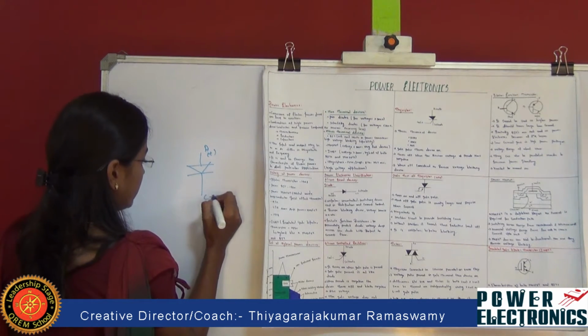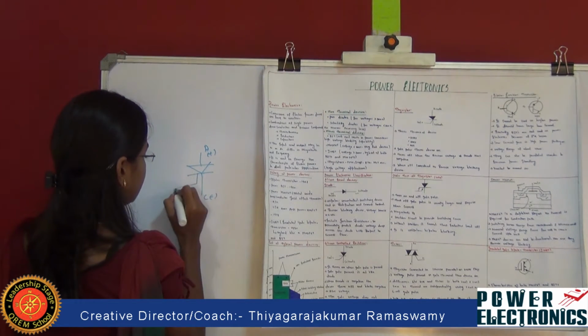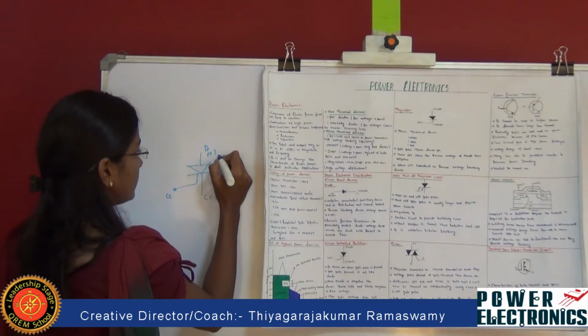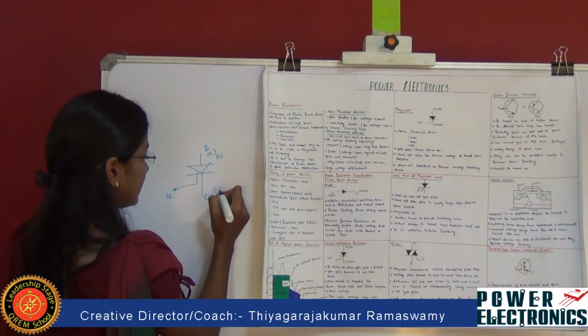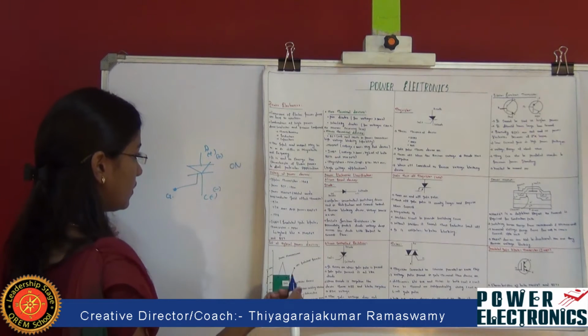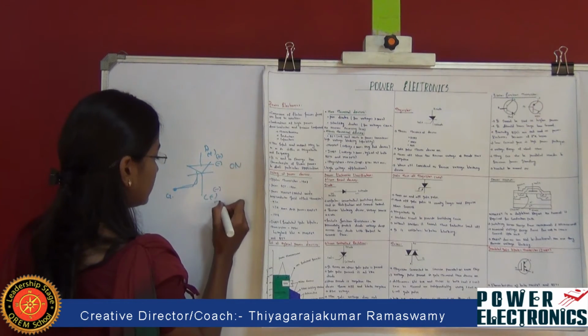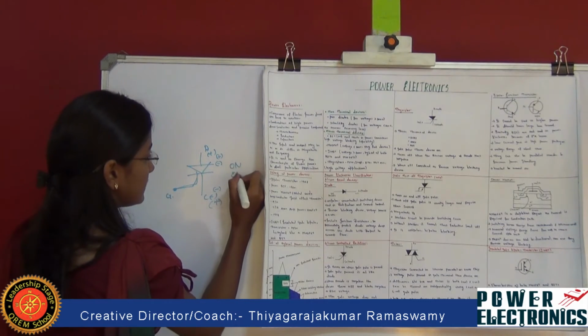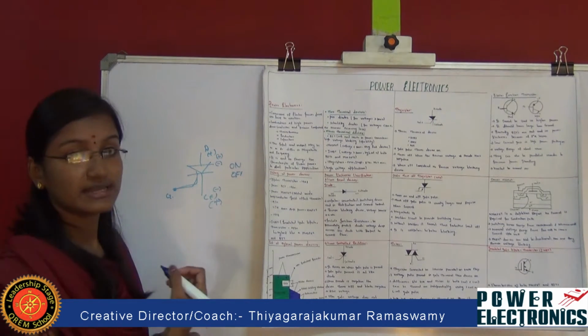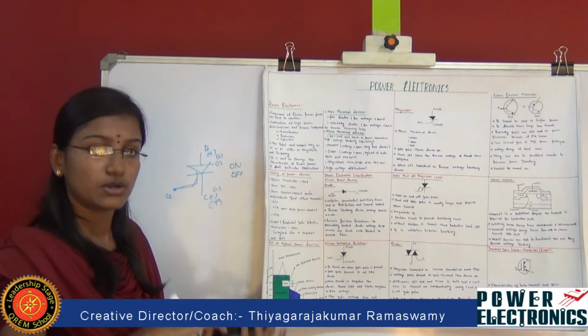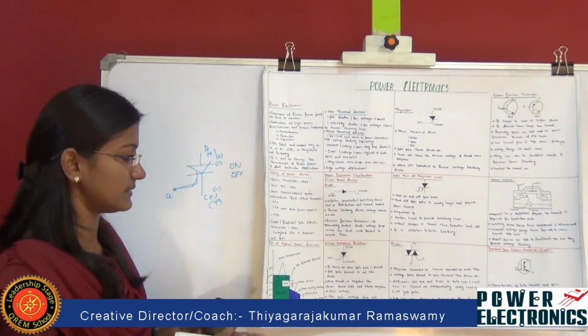Anode, cathode, as well as some gate. According to the gate pulse applied, if the anode is positive and the cathode is negative, then the device gets switched on. And if the anode is negative and the cathode is positive, then the device gets switched off. So this is a bidirectional switching device which performs on operation as well as off operation.